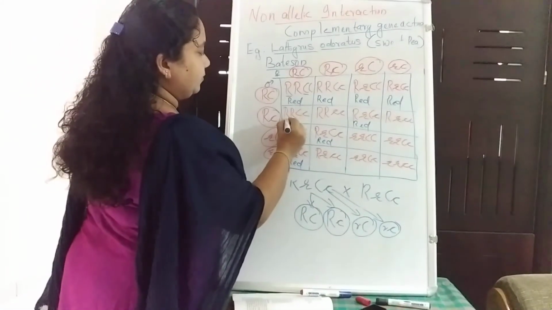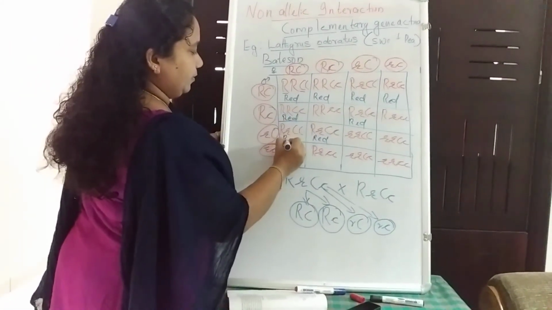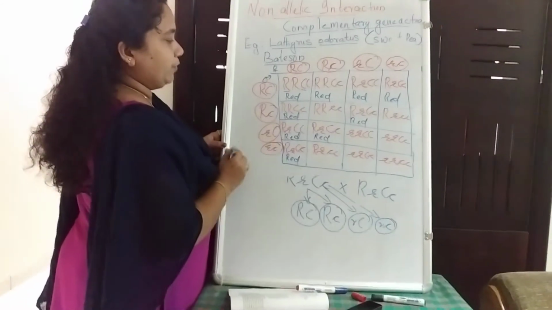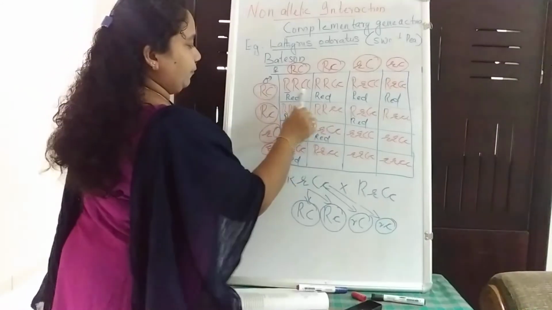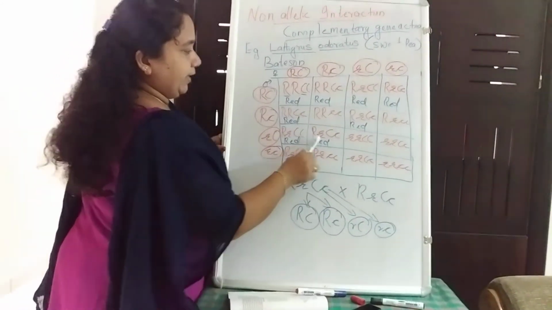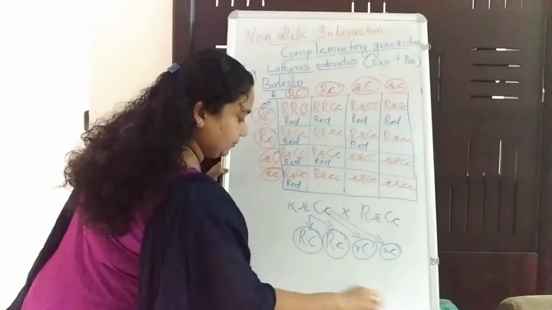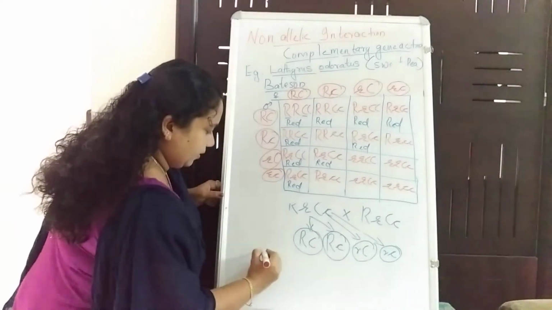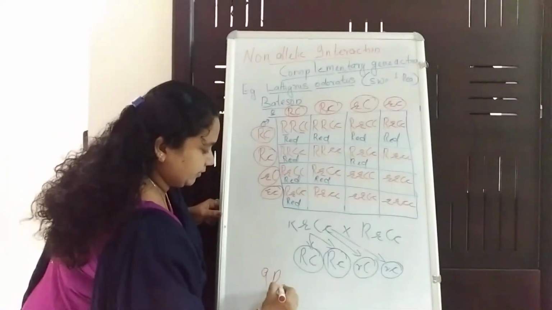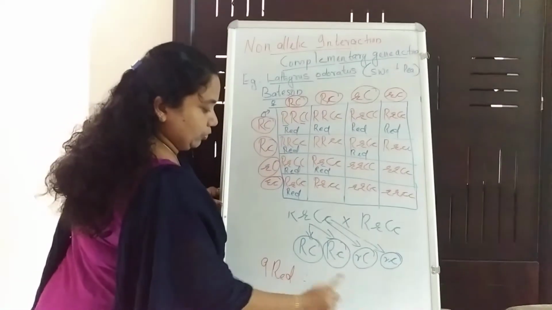Then coming here, red, red. How many of them? 1, 2, 3, 4, 5, 6, 7, 8, 9. Nine red.